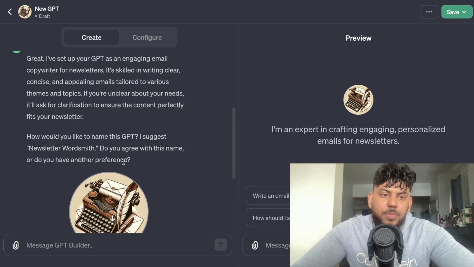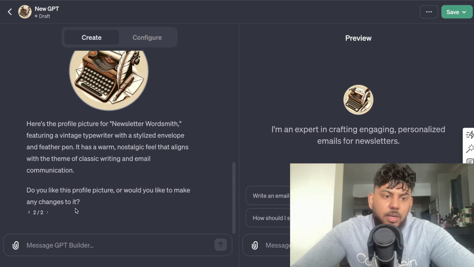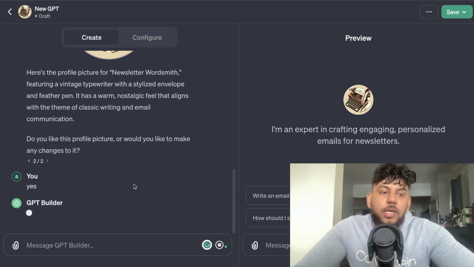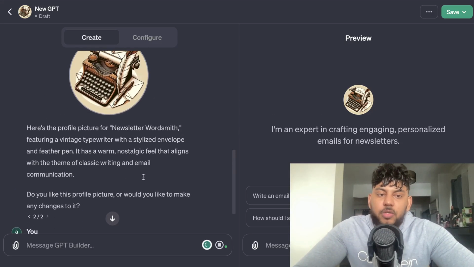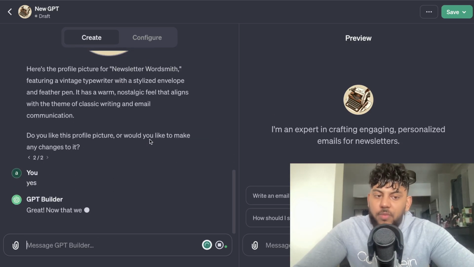How would you like to name your GPT? So we're going to name it Newsletter Wordsmith. I think that's a pretty good name. Do you like this profile picture, or would you like to make any changes to it? So it actually goes ahead and creates an image, I believe, using DALL-E 3. So I like the image, I like the description of it, and I like the name. So now we can continue to the next steps.